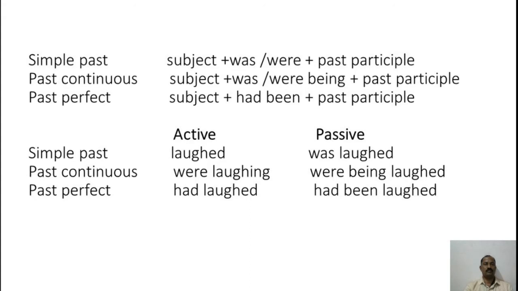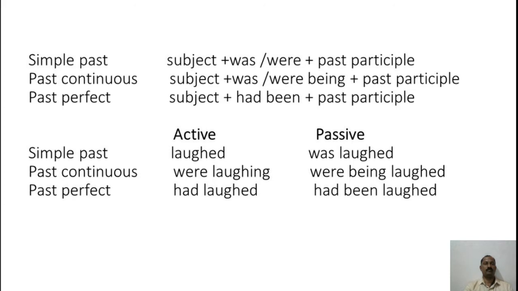Past tense. The simple past: subject plus was or were plus past participle. Past continuous: subject plus was being or were being plus past participle. For past perfect tense: subject plus had been plus past participle.